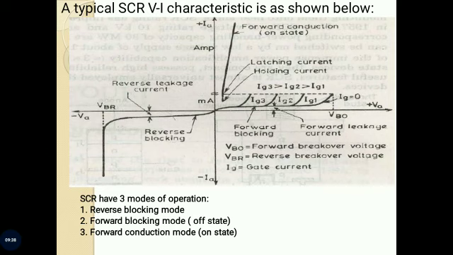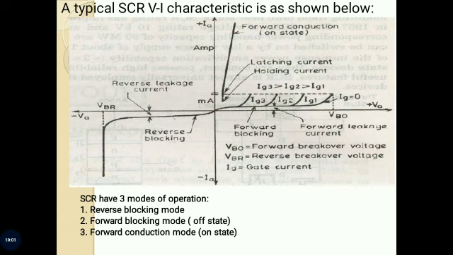First one is reverse blocking mode. Second one is forward blocking mode, that is off state. Third one is forward conduction mode, that is on state.